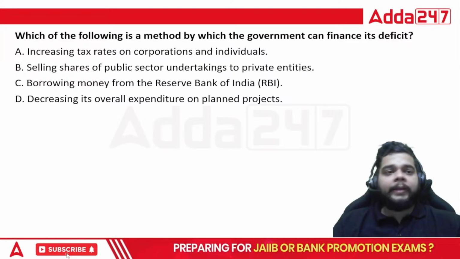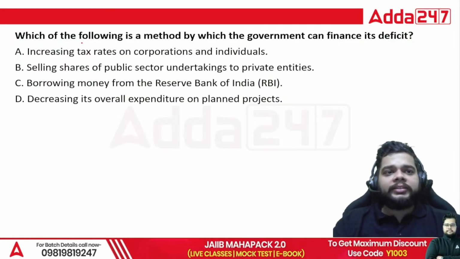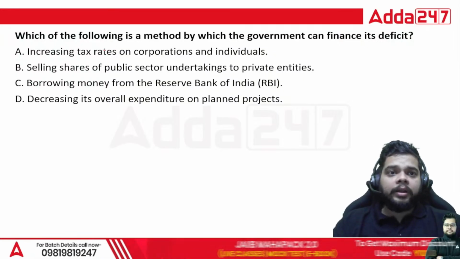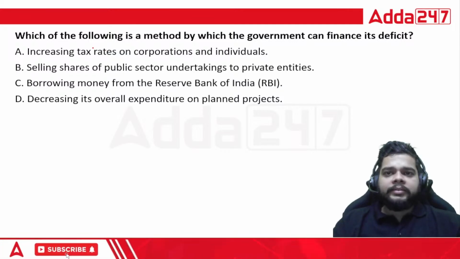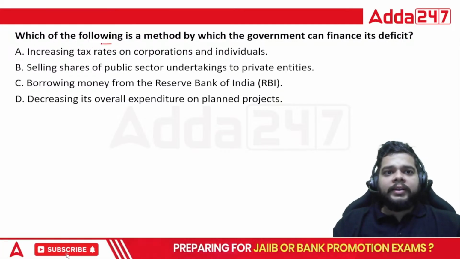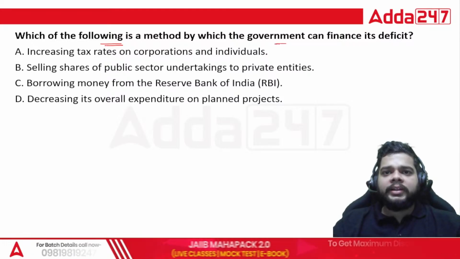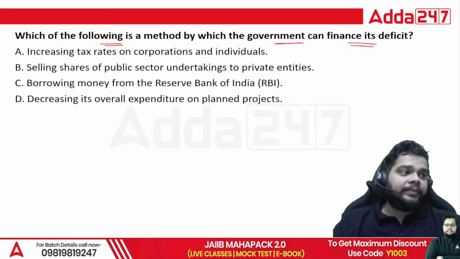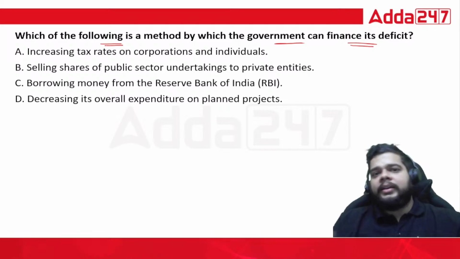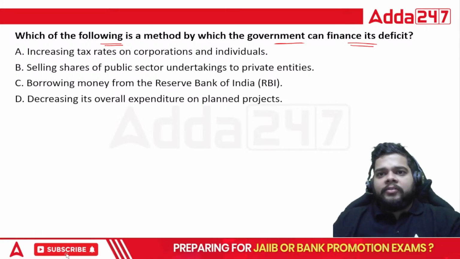So let's get started. The first question in front of us is relating to a particular topic, that is economic planning. Which of the following is a method by which government can finance its deficit? We are trying to have the finance for a certain deficit.